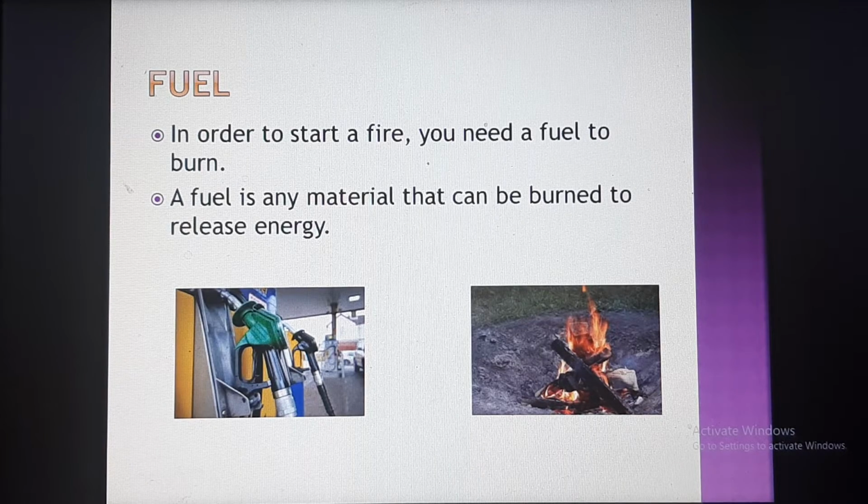Here the examples are given. The first one is petrol, and the second one is the burning of wood pieces. In both cases we are getting heat energy. In the first case, how are vehicles running? Vehicles run by using petrol, diesel, etc. Vehicles have a combustion engine inside. When the vehicle is running, the fuel is burning and releasing energy. By using this energy, the vehicle is moving.